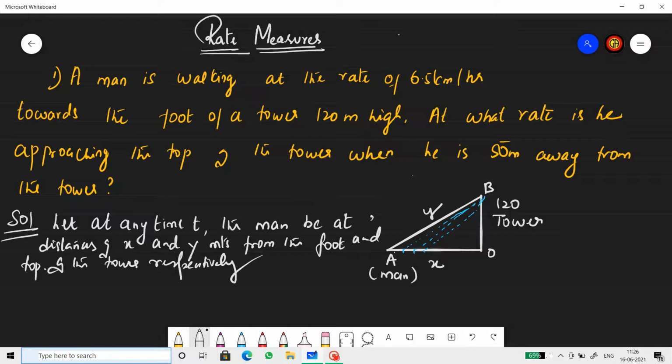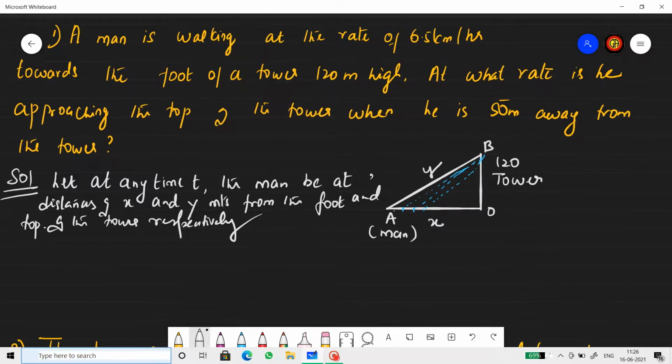Whatever we assume as x and y, we need to write that in a statement. So x represents the distance from the man to the foot of the tower, and y represents the distance from the man to the top of the tower.